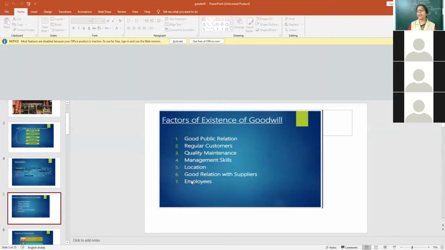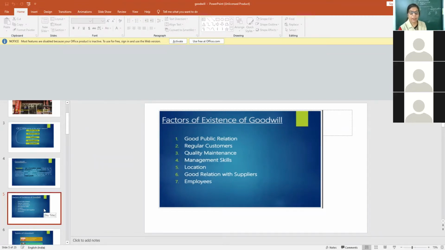So this is the reason for higher goodwill. Many factors affect goodwill. How will there be good relations with suppliers, my dear children? If they make payments on time and give orders in bulk.